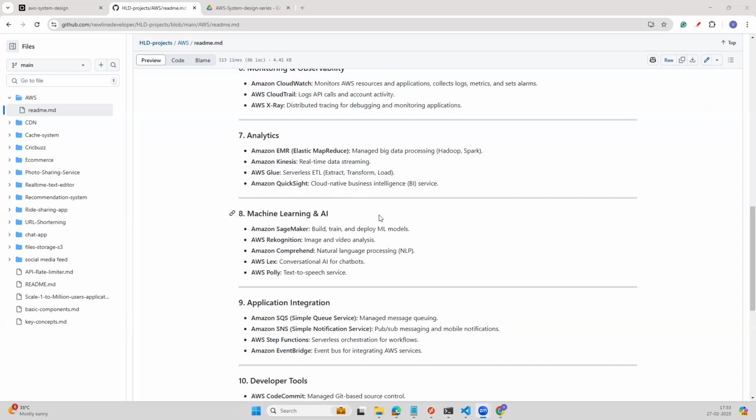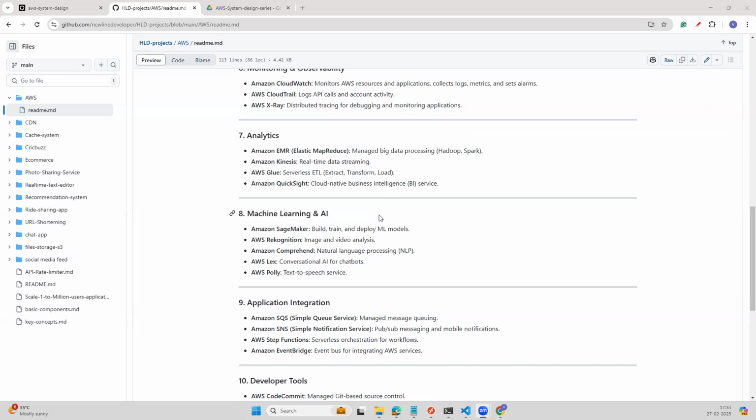And then the next category we have Amazon Elastic MapReduce. Under the analytics category, we can see EMR, which is a managed big data processing service. It has Hadoop and Spark clusters. And then we have Kinesis, which is a real-time data streaming platform, and then we have Glue, which will help us to build ETL pipelines, which is serverless. Okay, and then we have the QuickSight service, which is for business intelligence, where we can create dashboards.